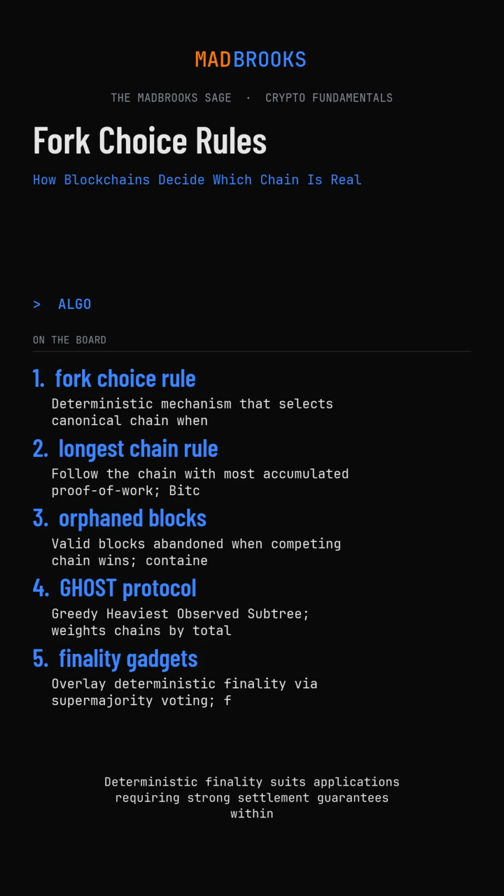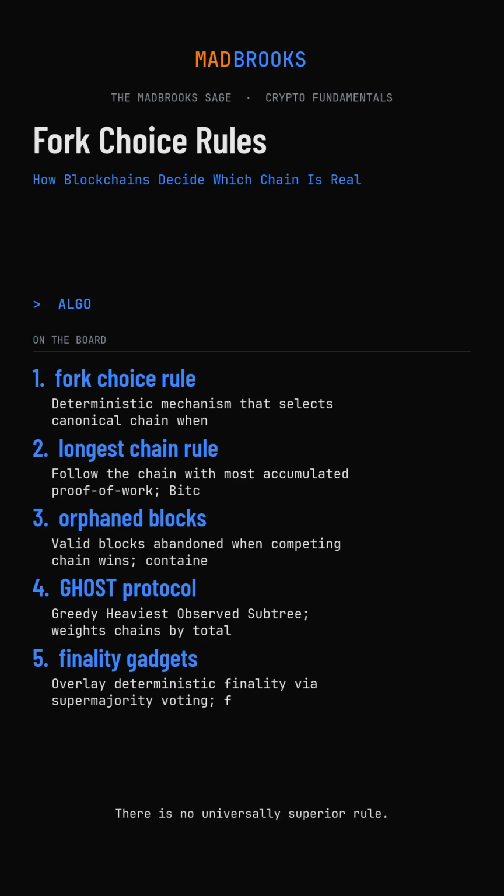Deterministic finality suits applications requiring strong settlement guarantees within defined time windows: financial contracts, bridges, complex DeFi interactions. The liveness trade-off is acceptable when social coordination can resolve extended finality failures, which Ethereum's community has demonstrated capacity for. There is no universally superior rule, only optimization for different priorities within the impossible trinity of decentralization, security, and scalability.